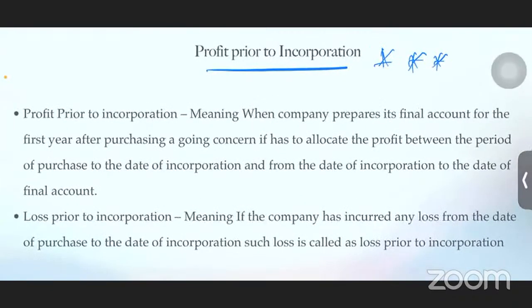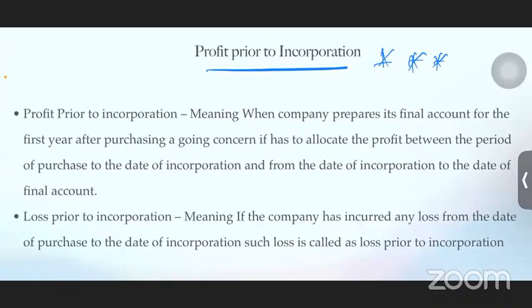So, profit prior to incorporation. I told you yesterday, I started with a story, right? First there is a person called Mr. Ram. He is a sole trader. Then another person, Mr. Lakshman, joined. So they both become a partnership. And eventually, to expand the business, they went to the public. So they became a company, RL Company Limited. They were a non-corporate body earlier, and now they have converted to a company.